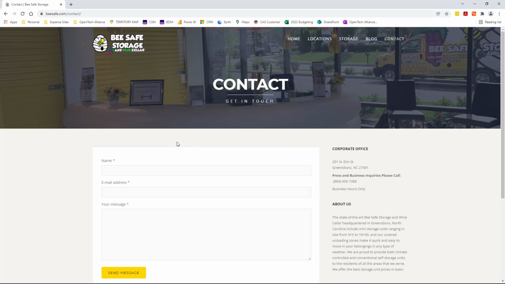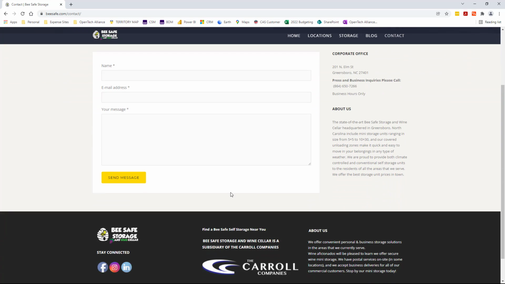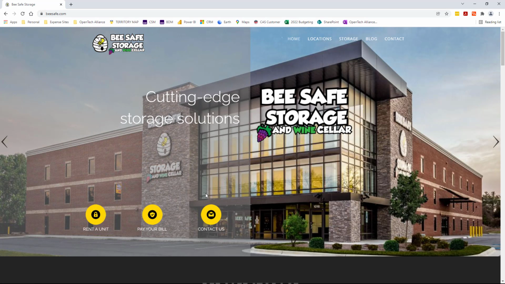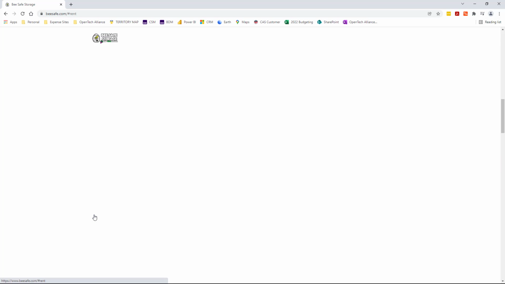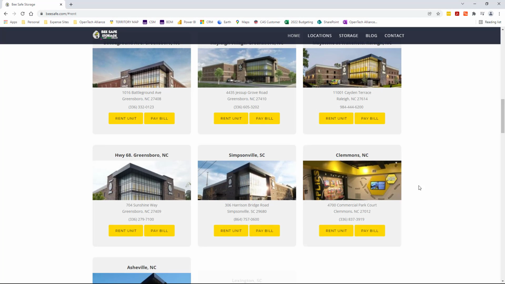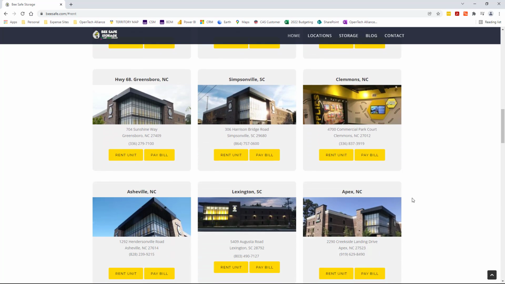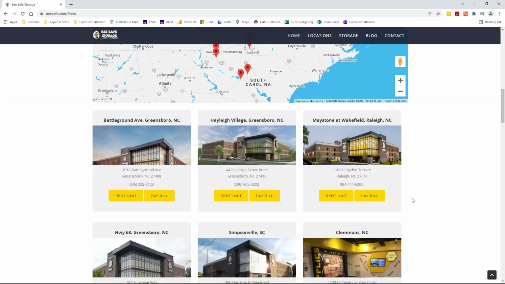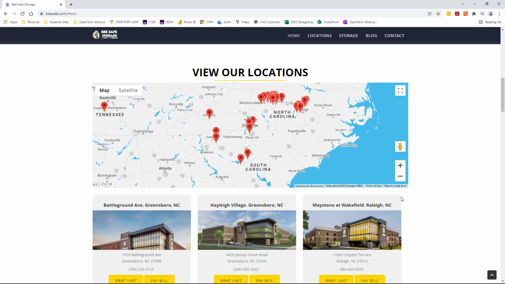Some of the other things I can look for are their business contact information. It looks like it's primarily just a Contact Us form that they use. Then I'm going to scour their website a little bit. I'm going to go to the home page. It is interesting here. You can see that you can rent a unit, you can pay your bill. So I'm going to click on Rent a Unit, and it looks like it's going to take me to a bunch of options. I am going to see a map of all their different locations.